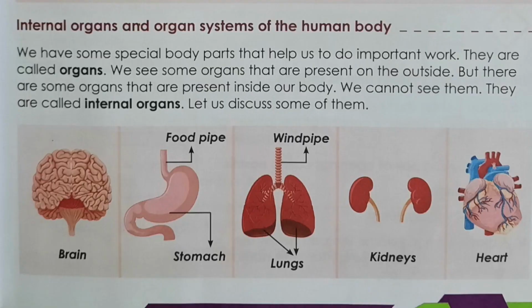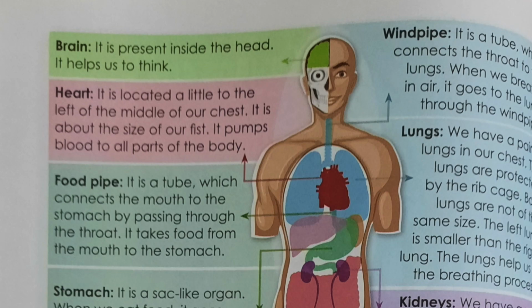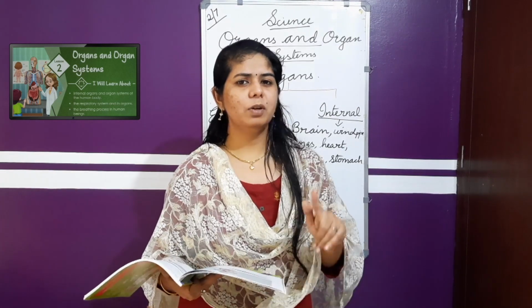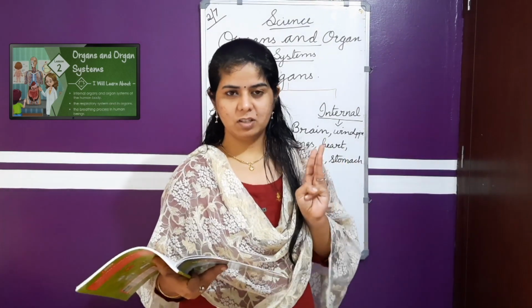Here they have given the pictures of the internal organs: brain, stomach, lungs, kidneys and heart. Above it they have also written the food pipe and the windpipe. Again, you will see the functions of each internal organ. So turn the page. The first one they have given is the brain. Brain, it is present inside the head. It helps us to think. That is not the only function of the brain, so find out more about it. When you see the video once more, you will get one more thing.